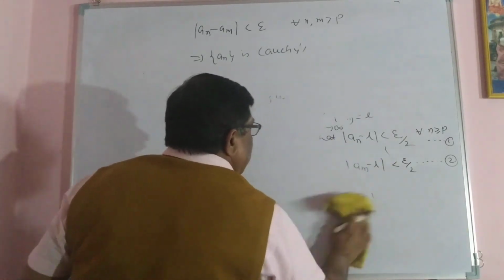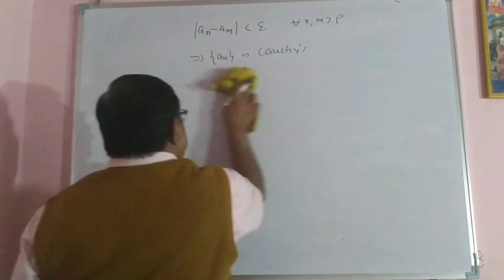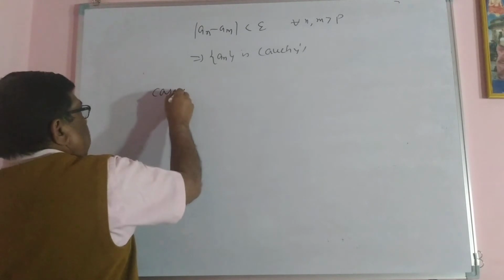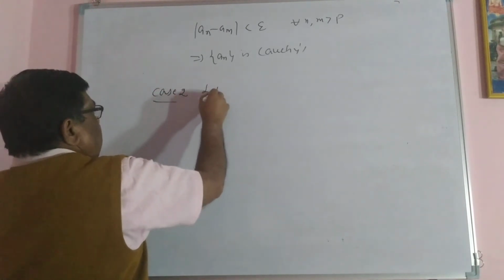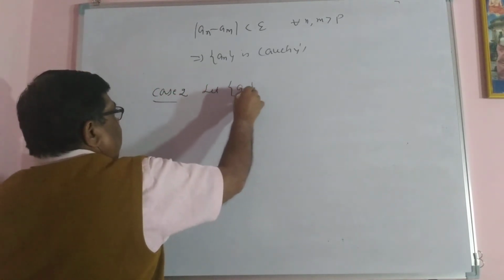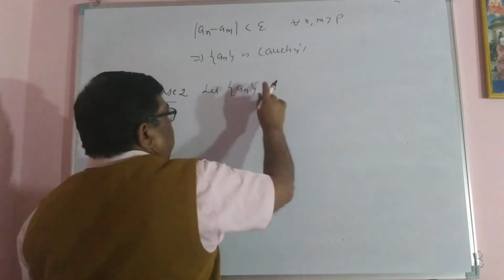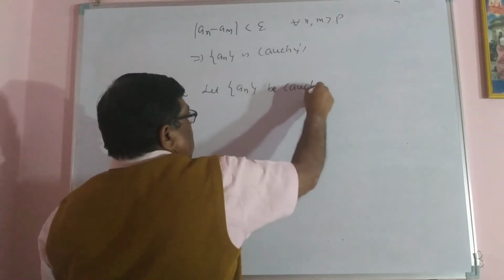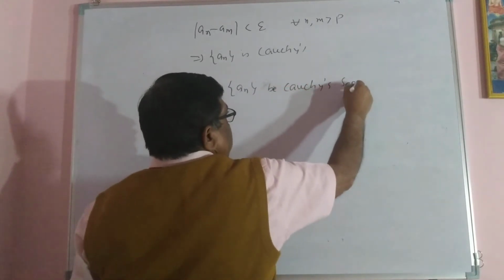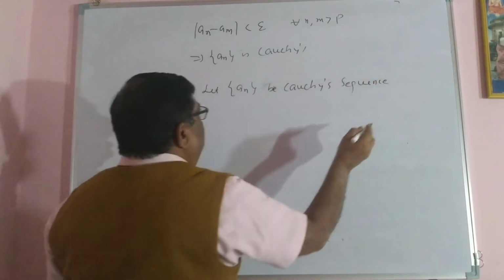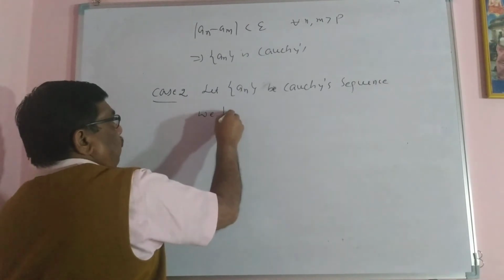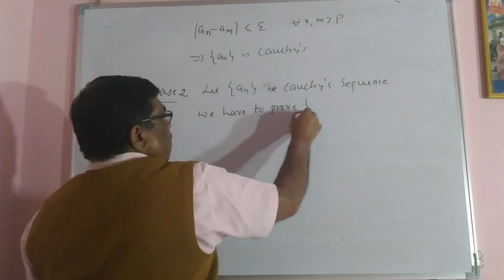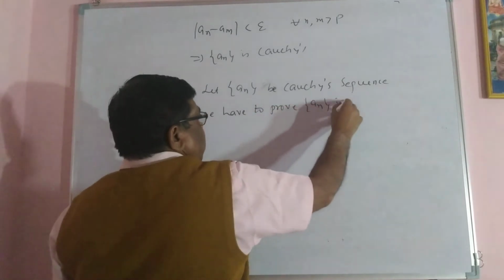Yes. Case 2. If it is Cauchy, then I have to prove it is convergent. Let a_n be a Cauchy sequence. We have to prove a_n is convergent.